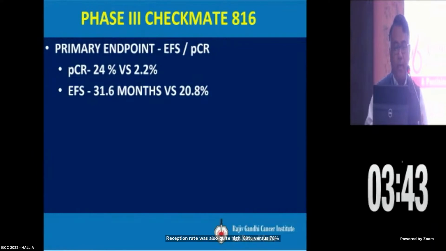The primary endpoints at present, PCR and event-free survival: for PCR it's 24% versus 2.2%, and for event-free survival it's 31.6 months versus 20.8.